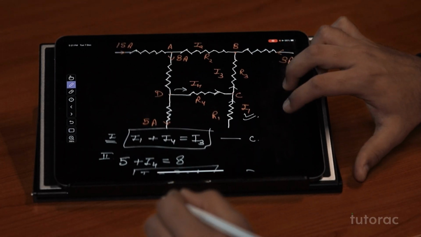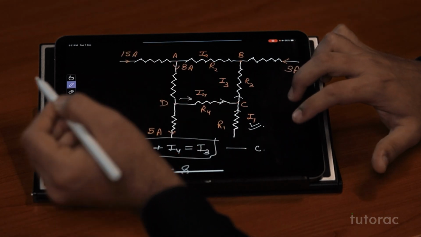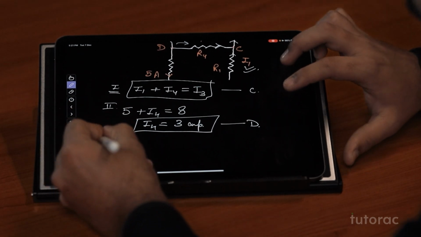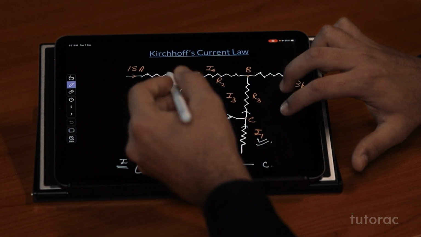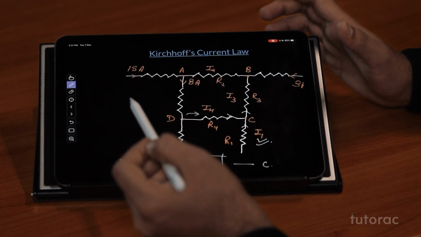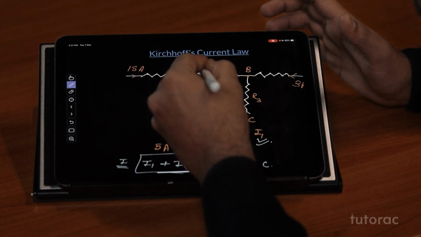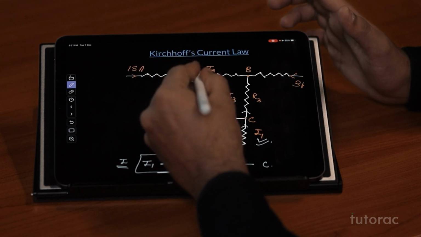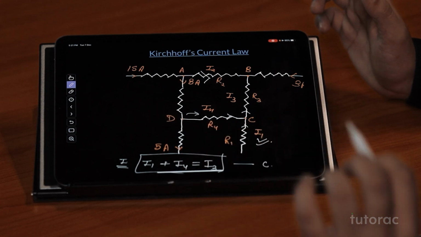Now, one more thing, we can generate a relation. Let's try to write for junction point A. Let's say we have this third equation for junction point A. At junction point A, again following Kirchhoff's current law, what amount of current is going out? 8 ampere. This I2 is also flowing in this direction. So I2 and 8 ampere both are leaving the junction point, and the current coming in is 15 ampere.